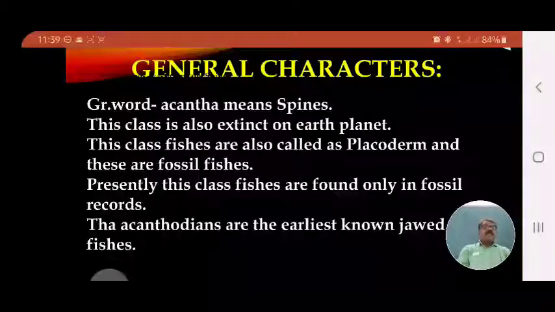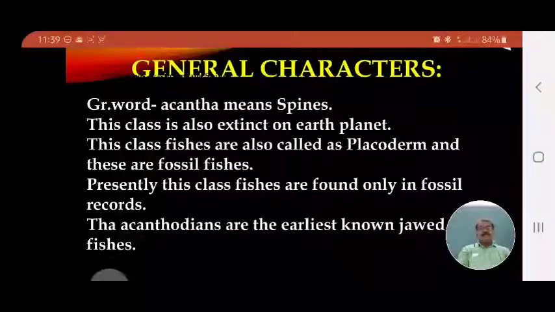Their fossil record is found on Earth, but no live animals survive from this class. Presently they are found only in the fossil record, hence they are called extinct.